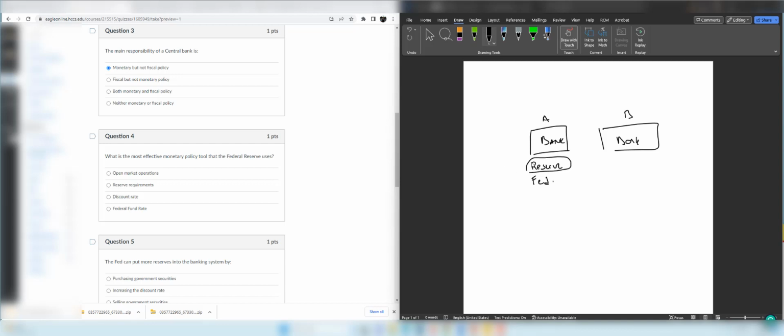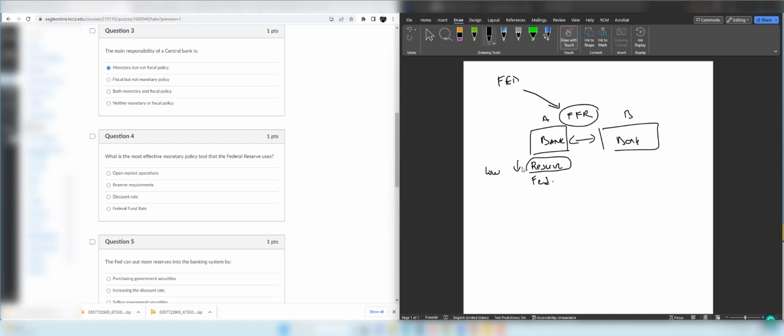But sometimes these reserves go low, because not all the deposited money stays in the reserve accounts. Some of it, actually the majority of it, is given as loans. When these reserve accounts get low, banks borrow money from each other overnight, for a very short period of time. When they borrow money from each other, the rate they pay to each other is called the federal funds rate. And when the Fed is conducting monetary policy, the Fed is targeting this federal funds rate.